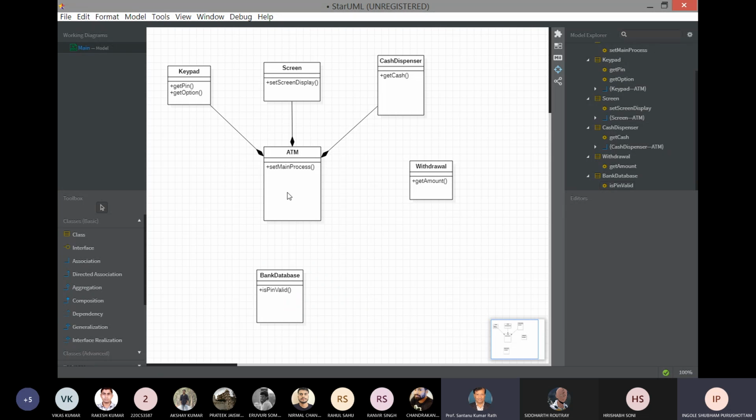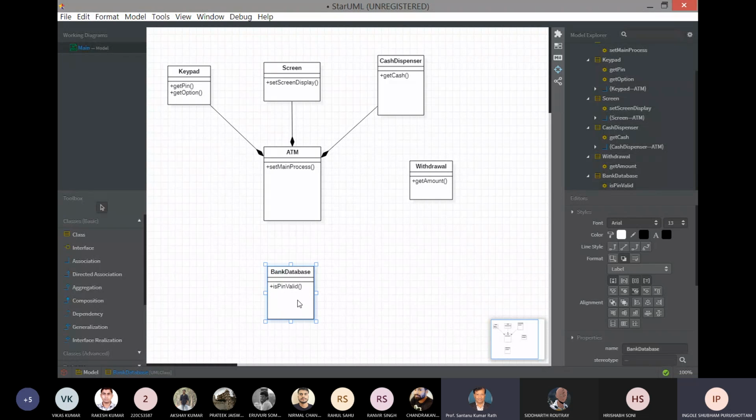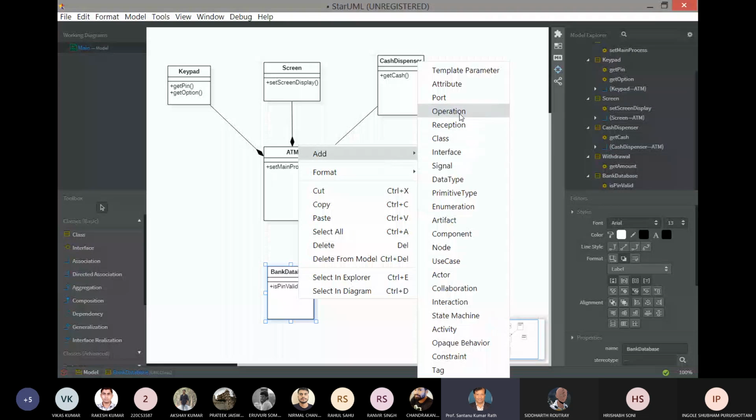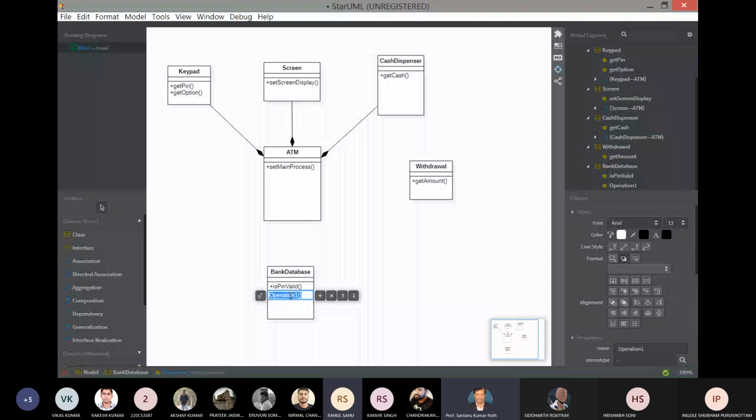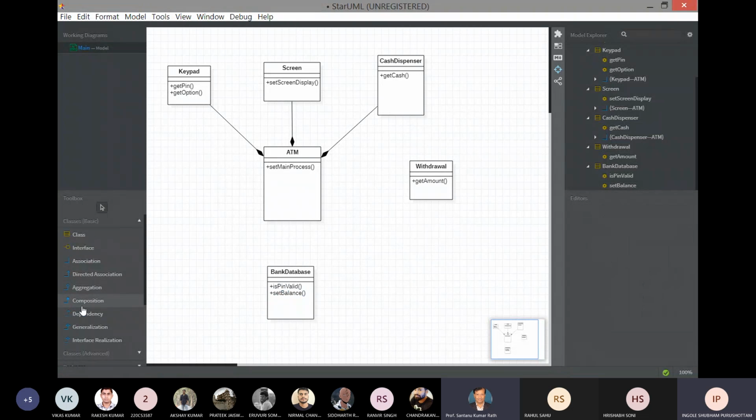So one question is there. What will be the relationship between ATM and withdrawal? Can anyone say? Can anyone answer the relationship between ATM and withdrawal? Any suggestion? Composition, sir. Composition only. Yes, sir.